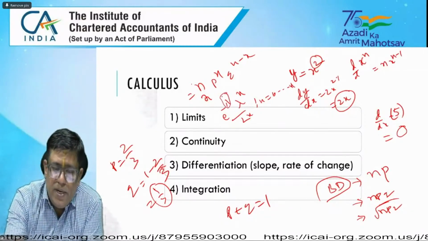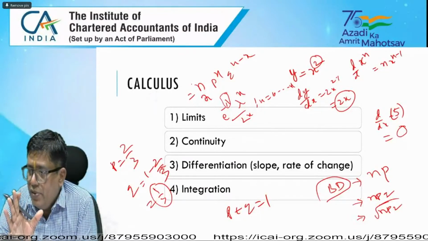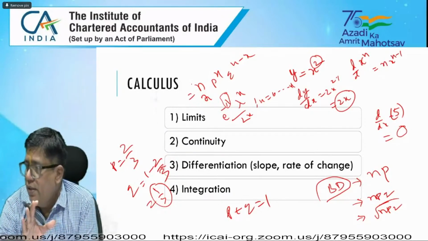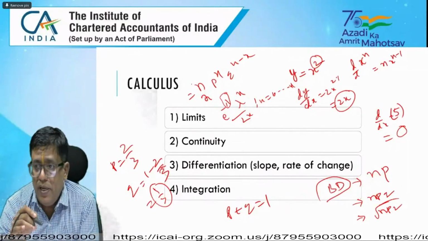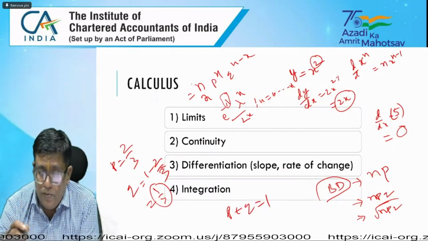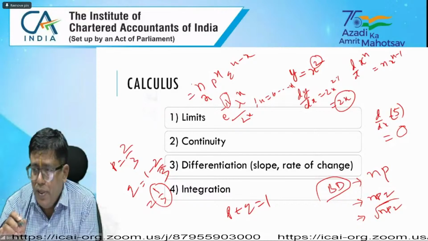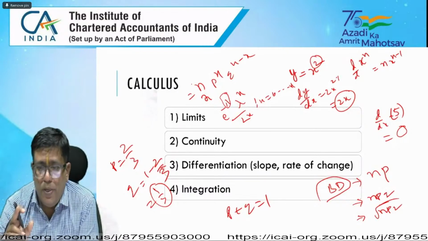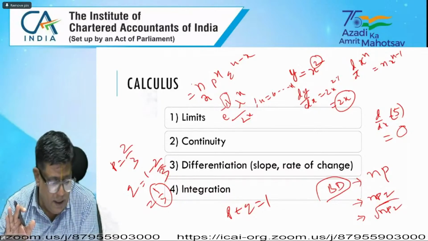And lambda is called the mean and variance. The special property of the Poisson distribution is that mean and variance are both equal. Then coming to the normal distribution, the function is 1 by sigma root 2 pi, e power minus 1 by 2 sigma square into x minus mu whole square, where mu is the population mean.